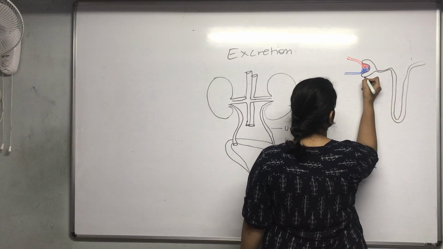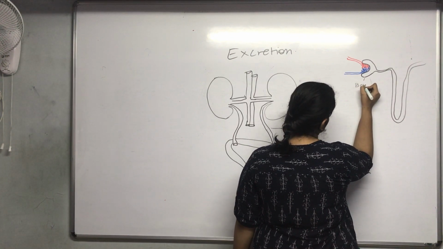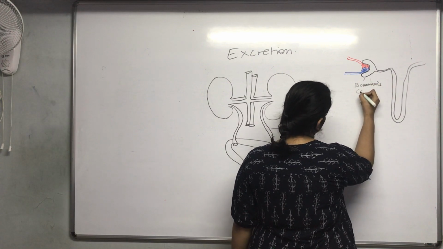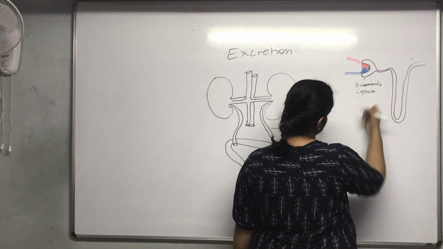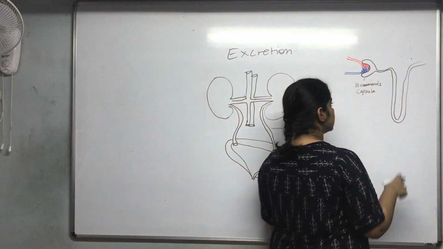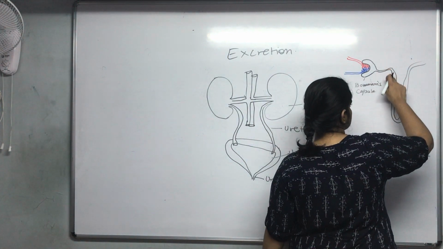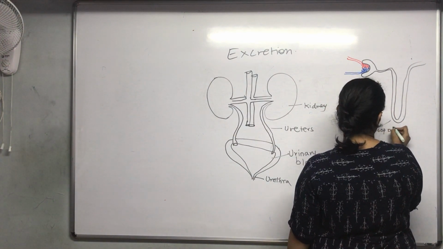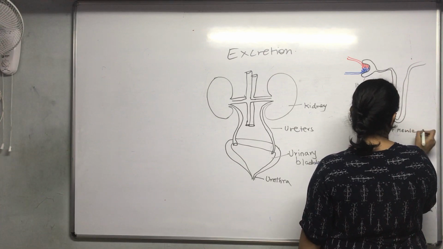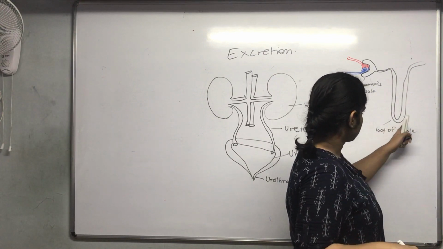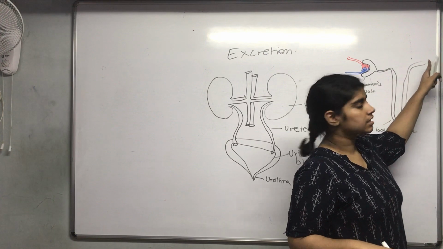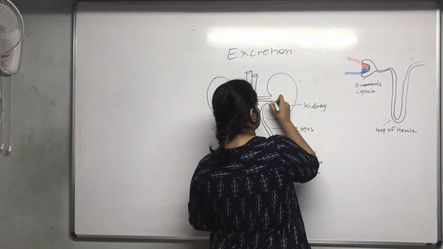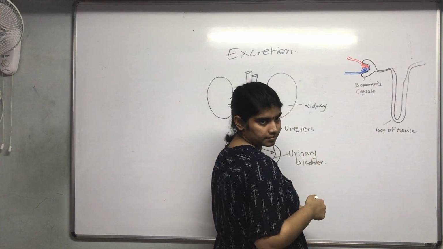Thereafter the Bowman's capsule is followed by a loop-like structure known as the loop of Henle, and this structure then reunites together in the kidney and is connected to the ureters.